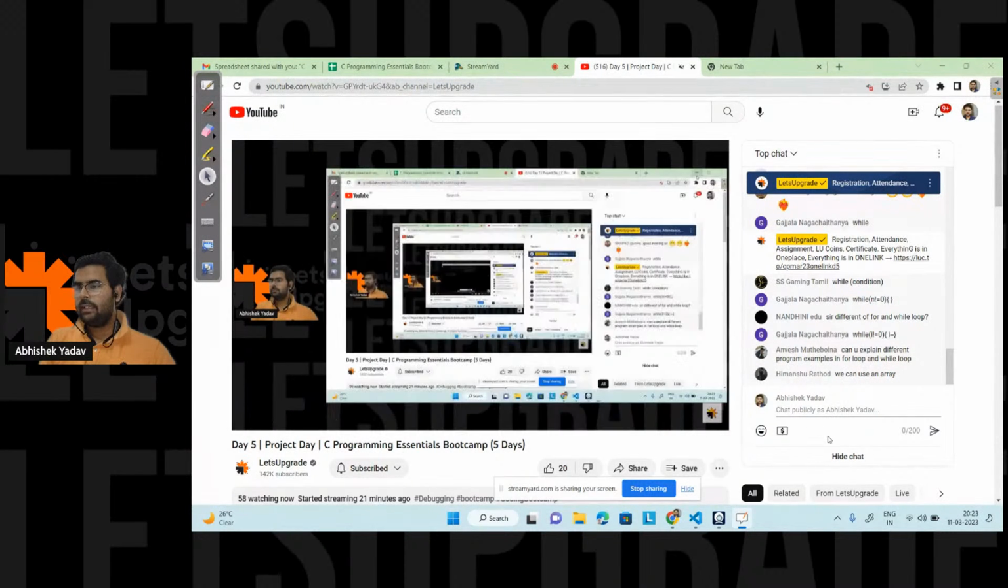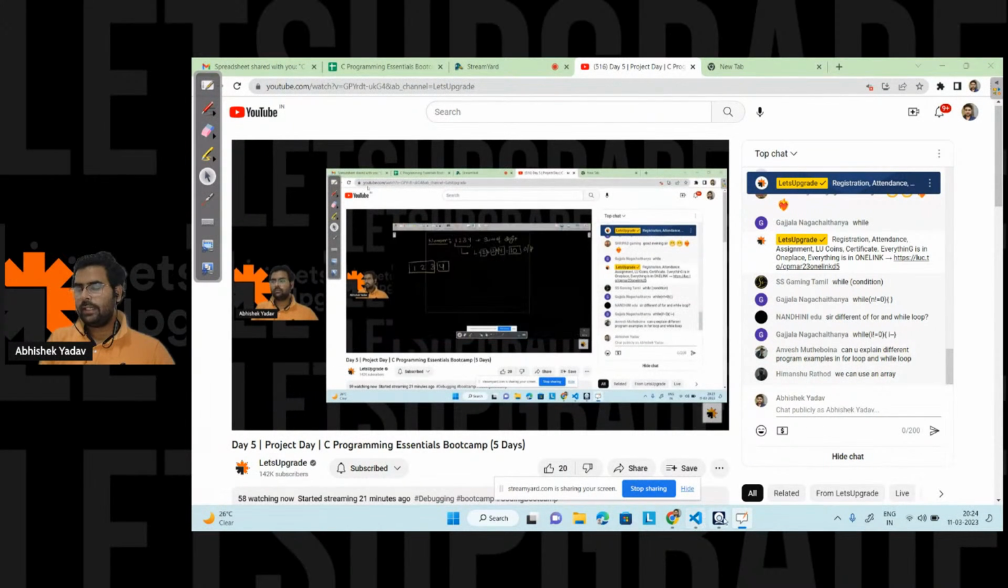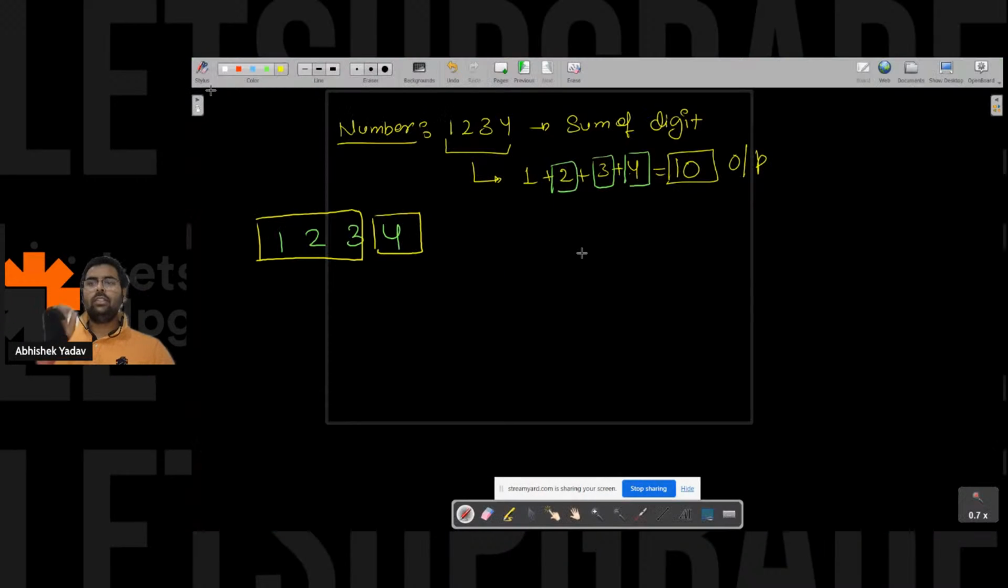We can use an array. Himanshu is saying here we can use an array. Okay, let's see that part, right? Let's try to break the problem statement. So the problem statement is clear: we have a number and I want to extract the last digit, that is 4, 3, 2, 1. Each individual digit I have to extract and I have to do the sum. So let's see that part. If I have a number that is 1, 2, 3, 4, right?